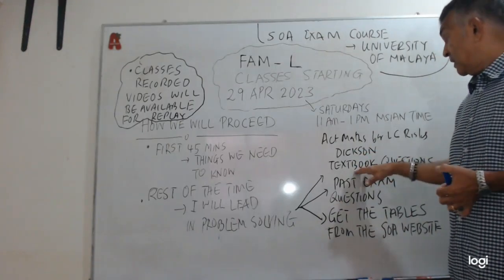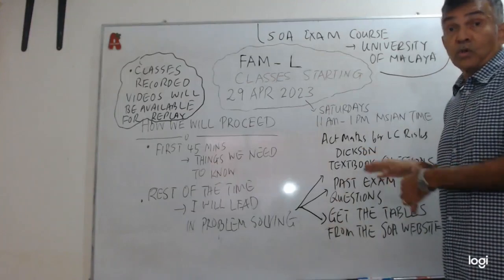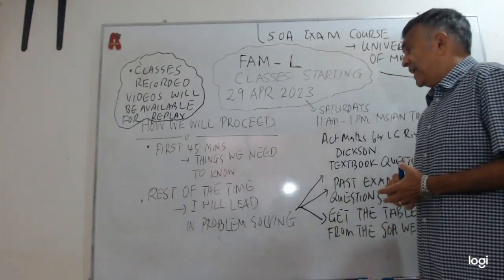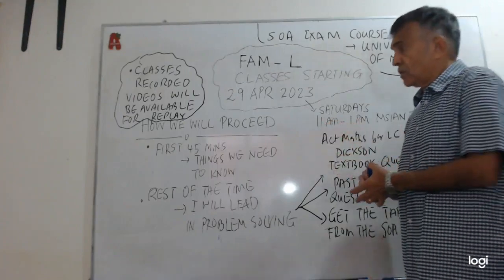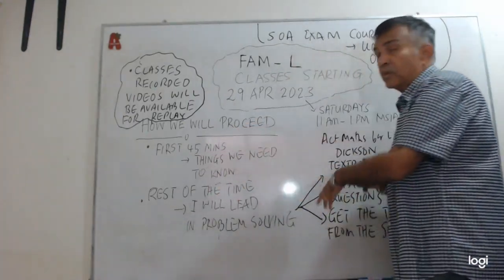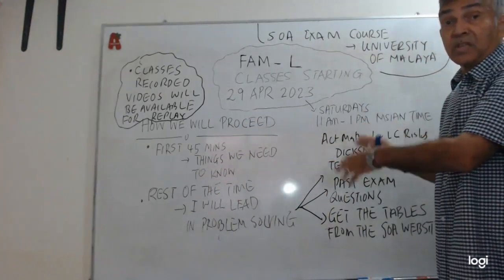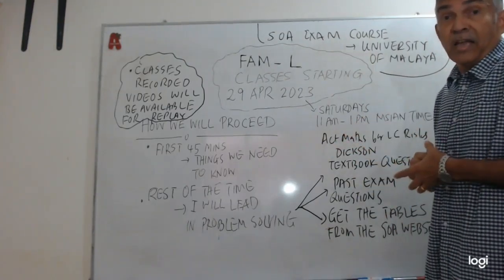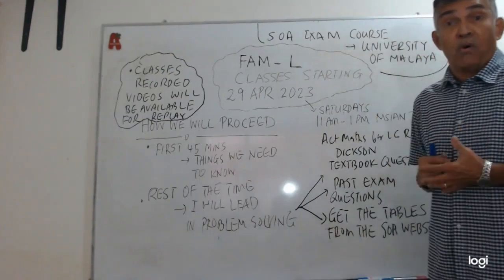Our exam is based on this textbook, so I have to tell you what's in it. For the first 45 minutes, we'll talk about what's in the textbook and the syllabus, so that we know what we need to have in our armor as we go to war.